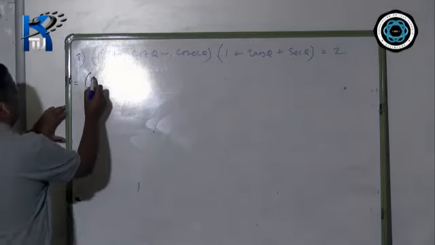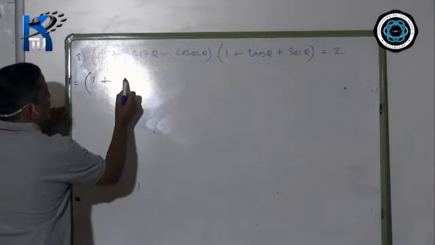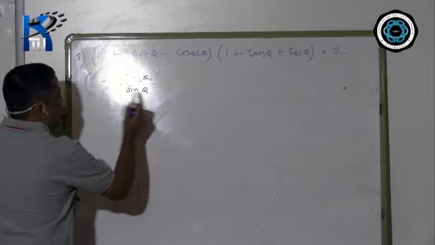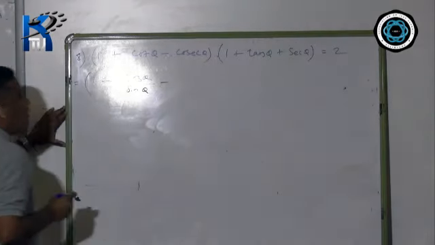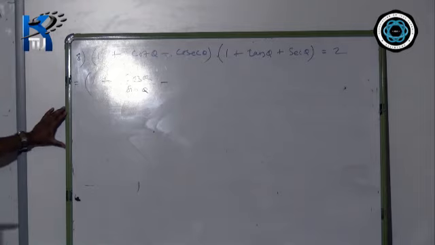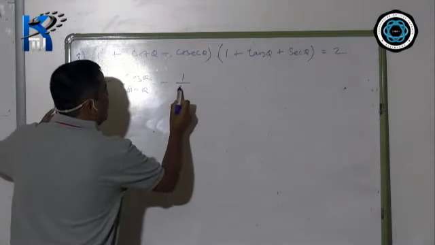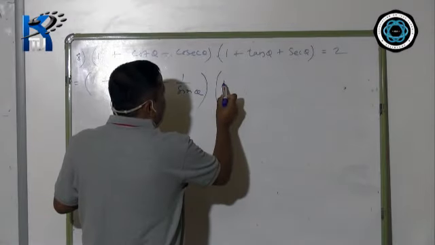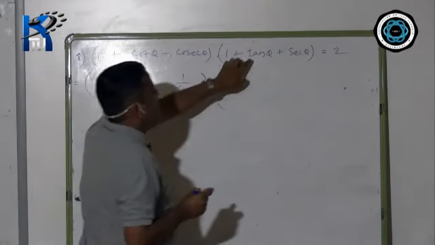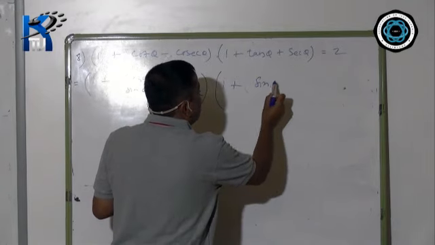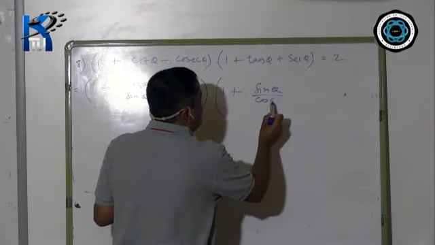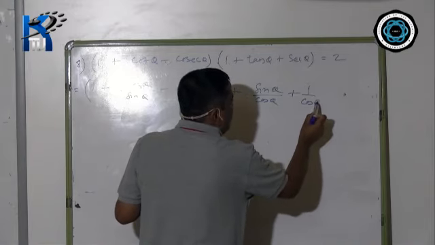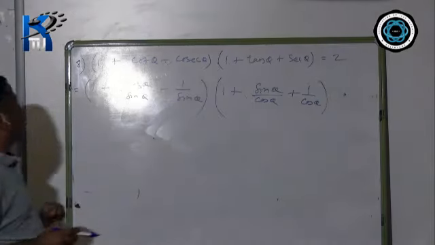LHS 1 plus, now cot theta means cos theta by sin theta minus cosec theta means 1 by sin theta. Again 1 plus tan theta means sin theta by cos theta plus sec theta means 1 by cos theta.